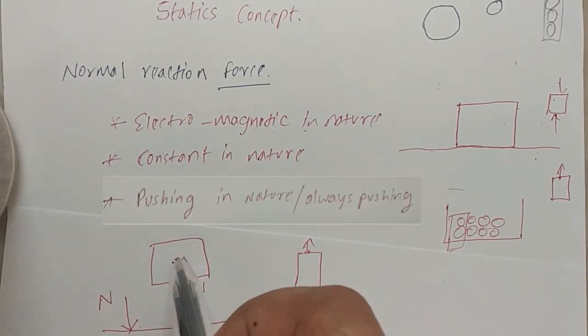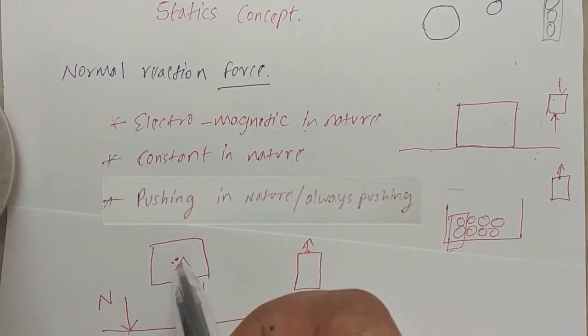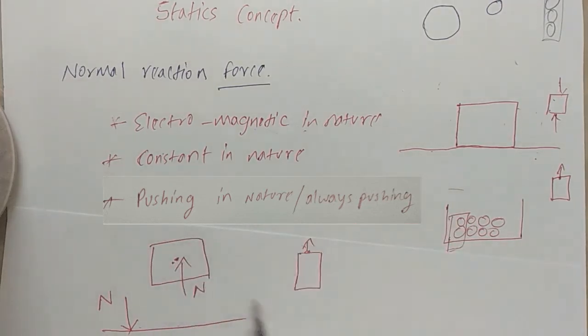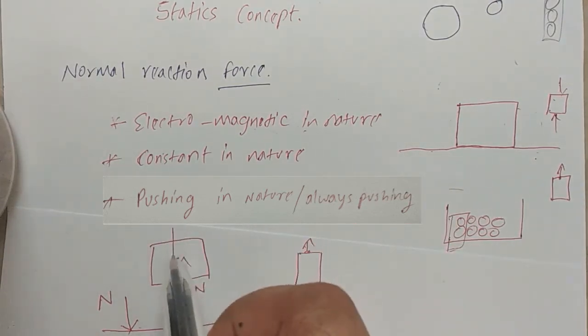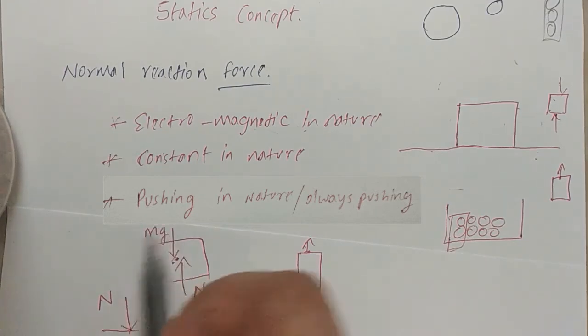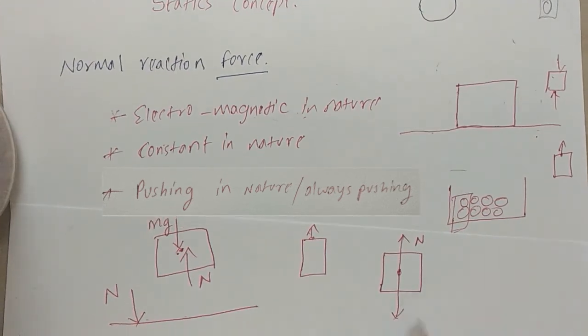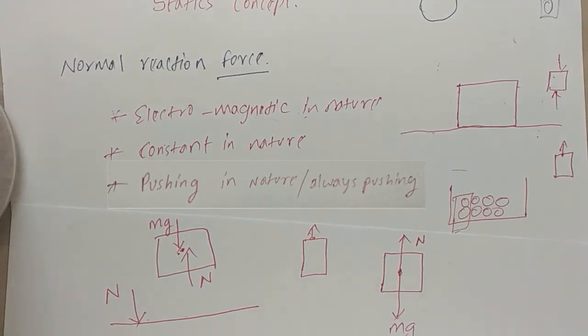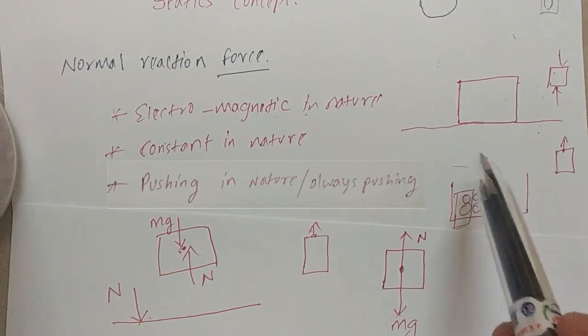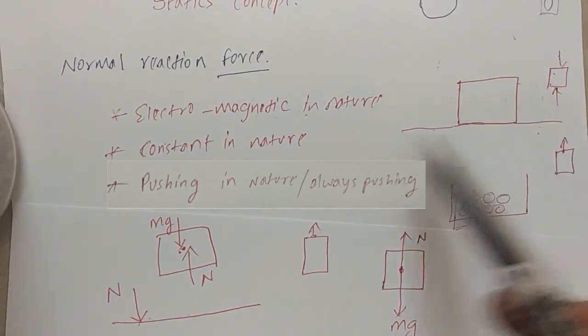Here the block is experiencing a normal reaction force, as well as the block has its own weight. So you can isolate the block like this. This is a normal reaction force and a weight is acting. So this can be considered as the free body diagram in this case when a block is resting on the surface.